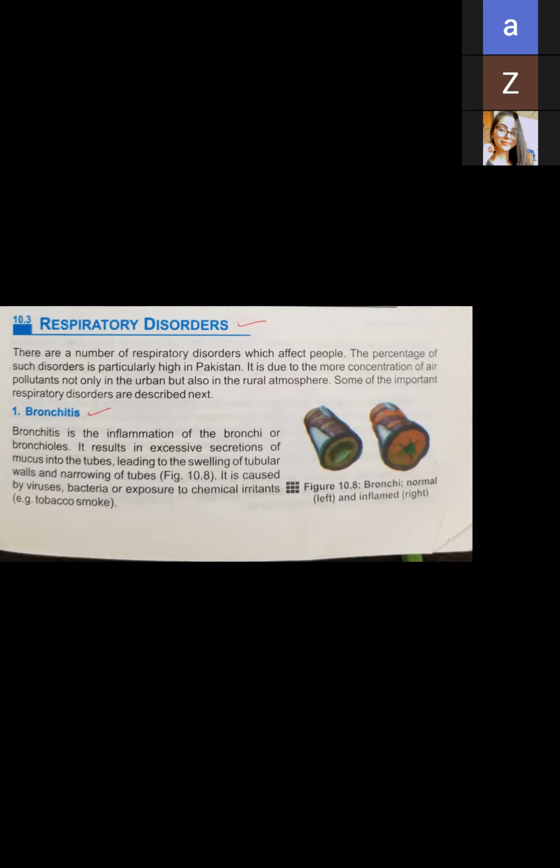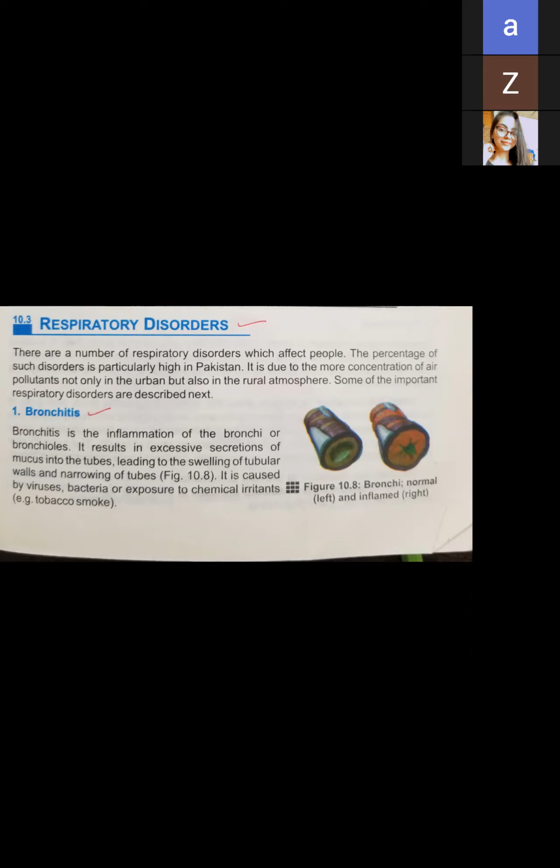So what is the meaning of respiratory disorder? Respiratory means breathing system, the problems which are related to your breathing system. Order means function. So disorder means the things which are not functioning properly inside the body.